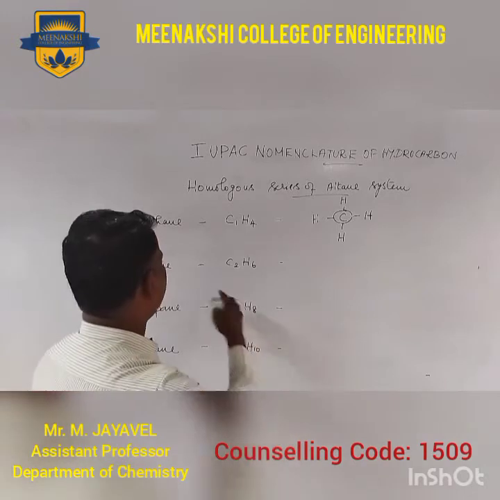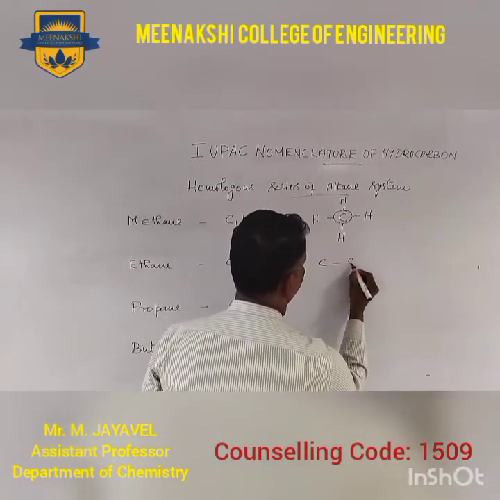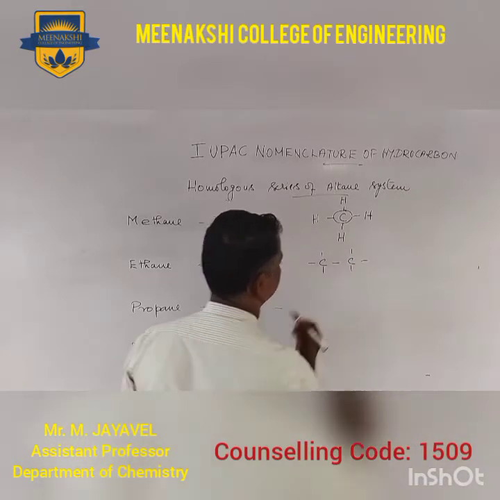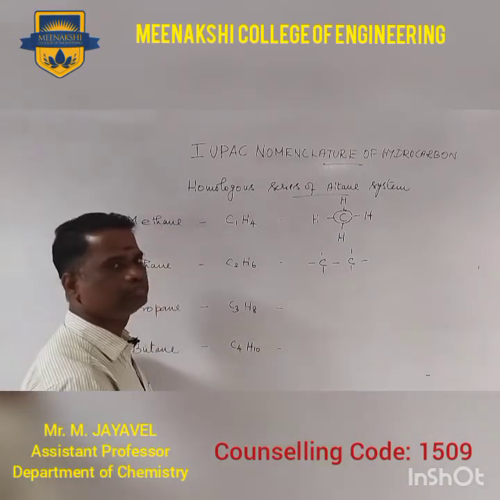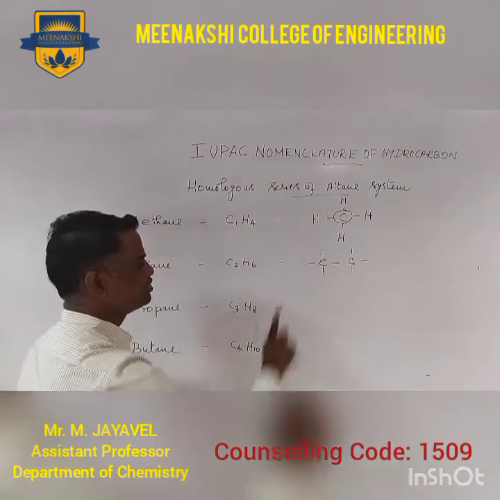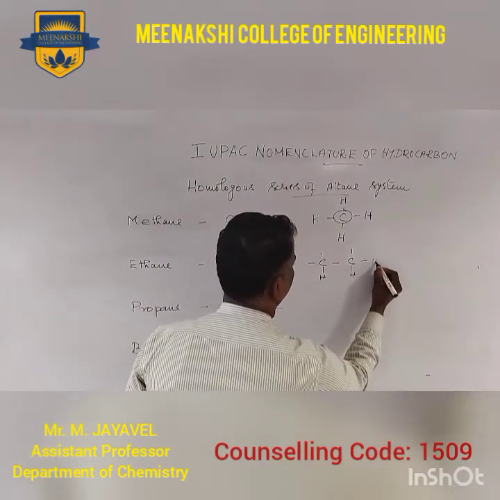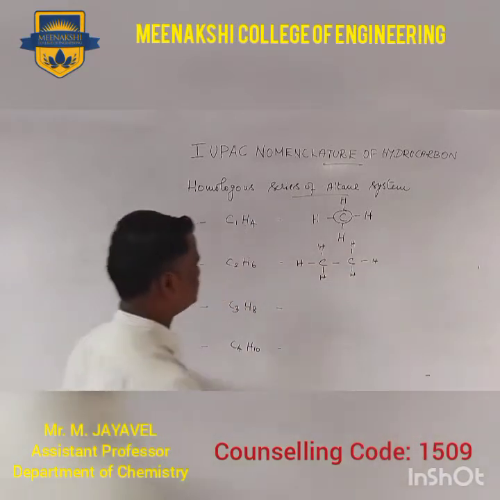For ethane, C2H6, you can convert this into a structural formula like this. You write the carbon atoms, followed by the hydrogen atoms.